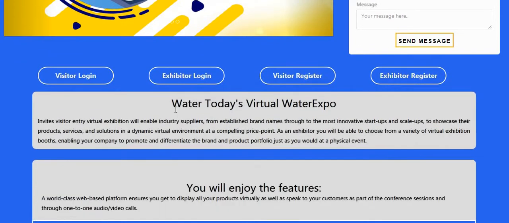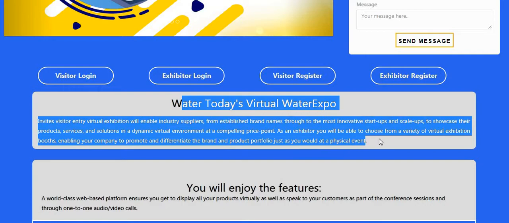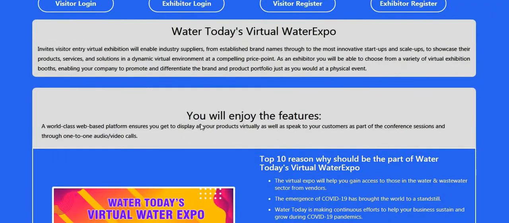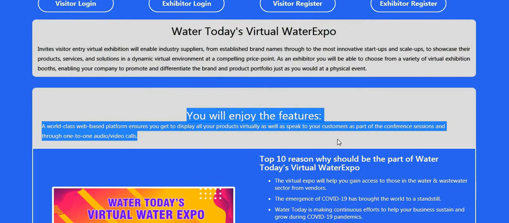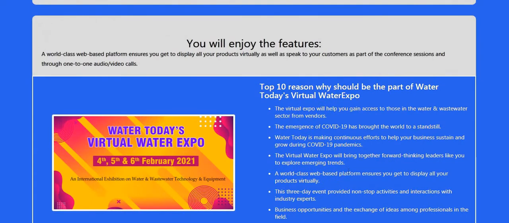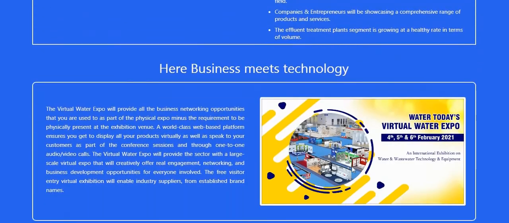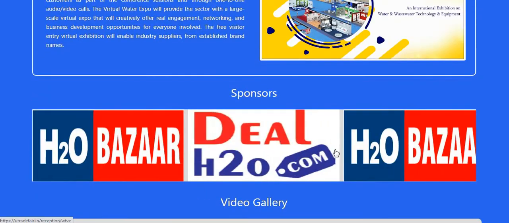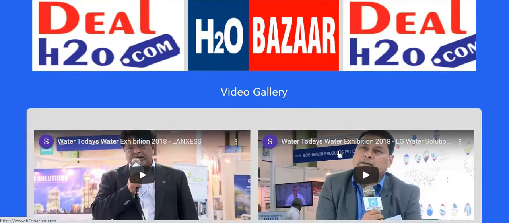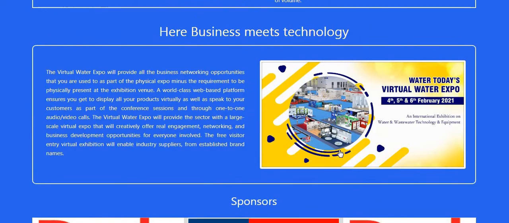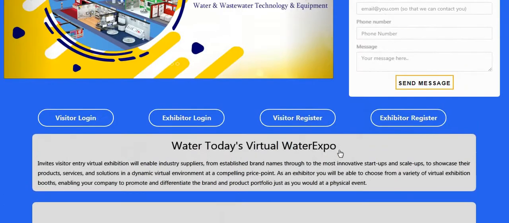On this page, you will find information on what this exhibition is all about and what features you're going to see in it. You can also see the top 10 reasons why you should be a part of this exhibition. You can see the sponsors, the video gallery, and the list of exhibitors who are participating inside this exhibition.